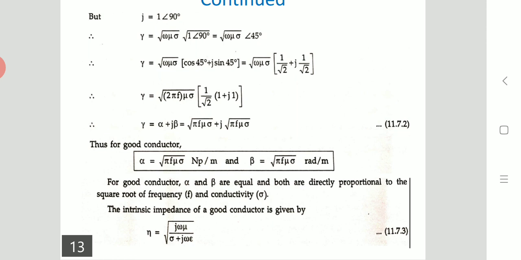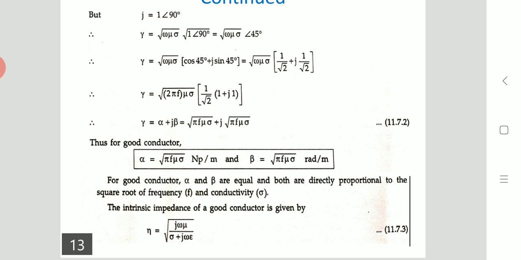So here we can say gamma is root of pi f mu sigma plus j root of pi f mu sigma. That is the equation we get for gamma. Now for a good conductor, alpha is equal to root of pi f mu sigma nepers per meter and beta is equal to root of pi f mu sigma radians per meter. Both are the same. So for good conductors, alpha and beta are equal and both are directly proportional to the square root of frequency and conductivity.